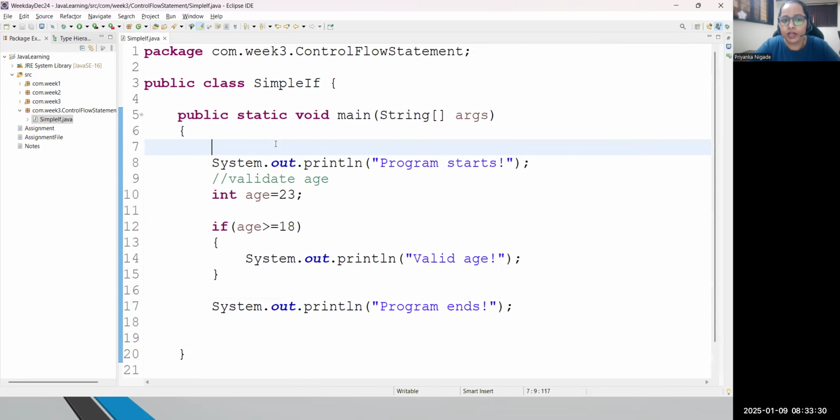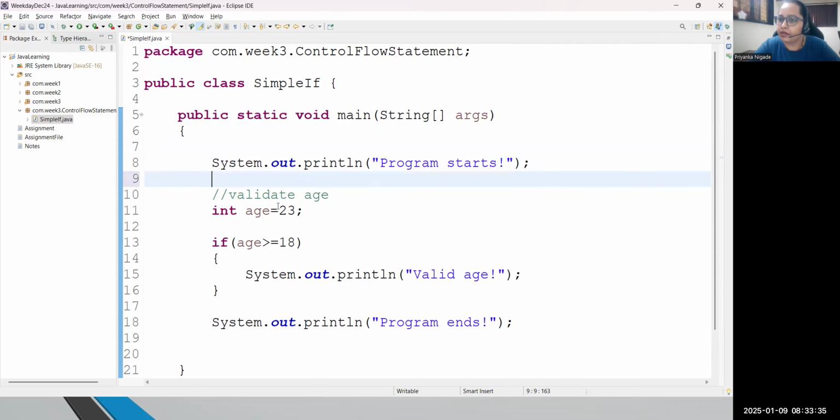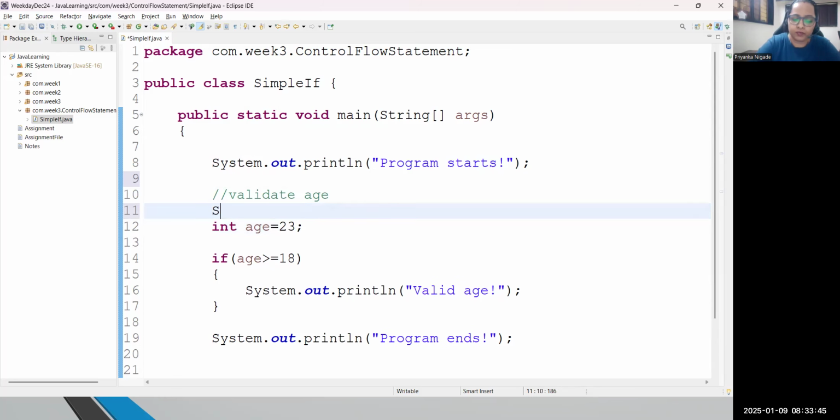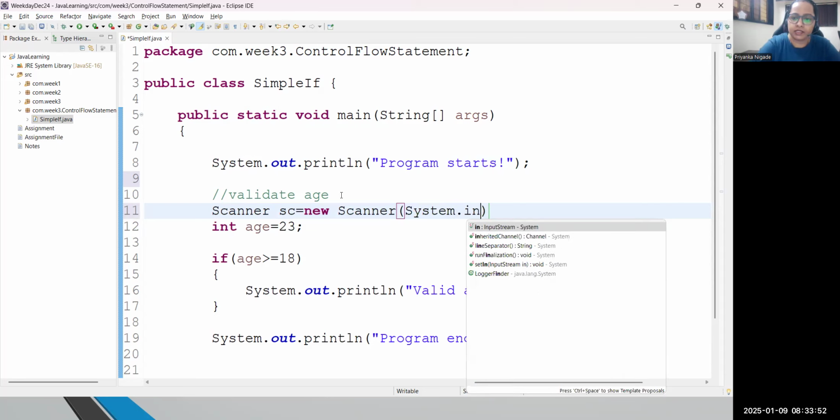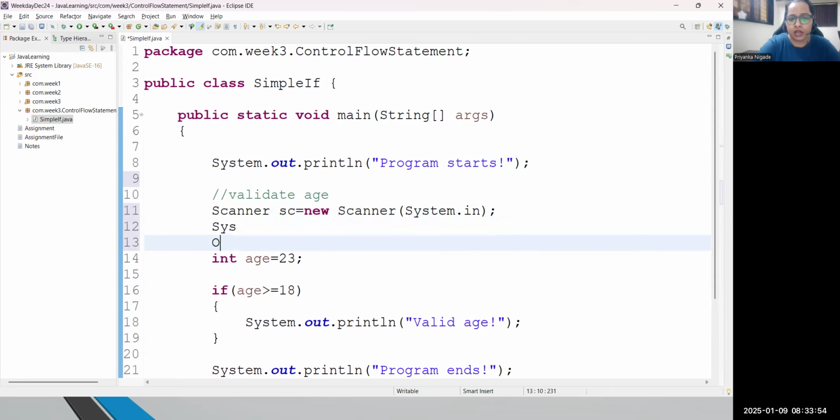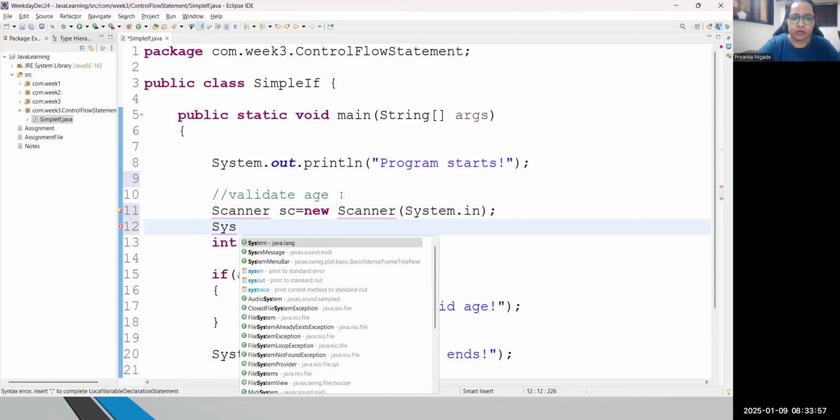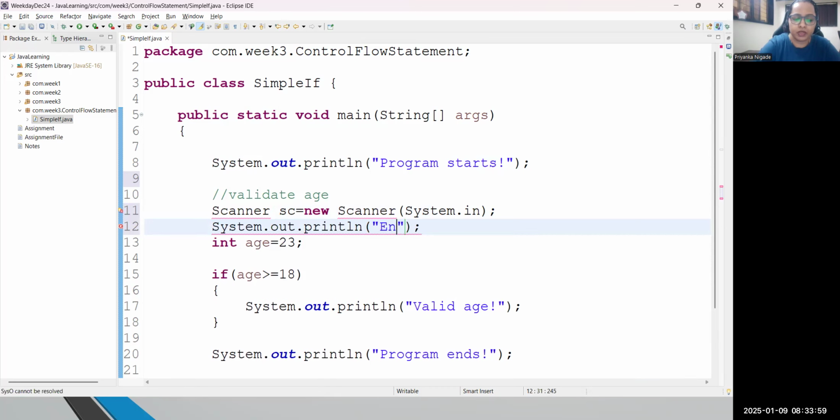Okay. Now let's make this code dynamic. Currently, I'm just writing that variable and passing a hard-coded value. Let's accept input from the user and then validate, so it will make dynamic code. So better I will declare a Scanner sc = new Scanner, and inside the scanner, I will pass System.in. Correct? I will accept data from the user. So let me pass a message to the user: "Enter your age." And then the user will enter the age.